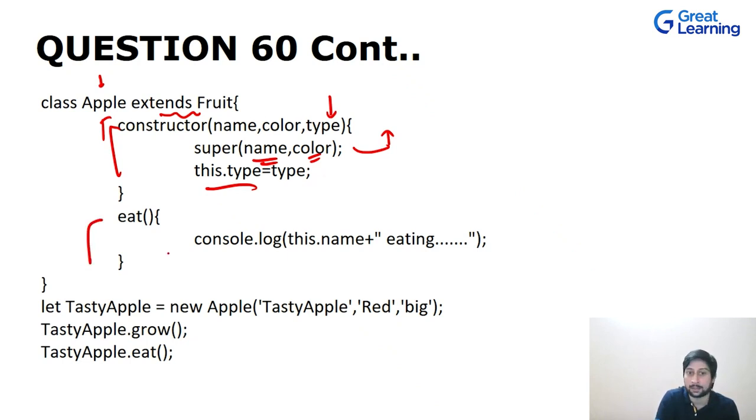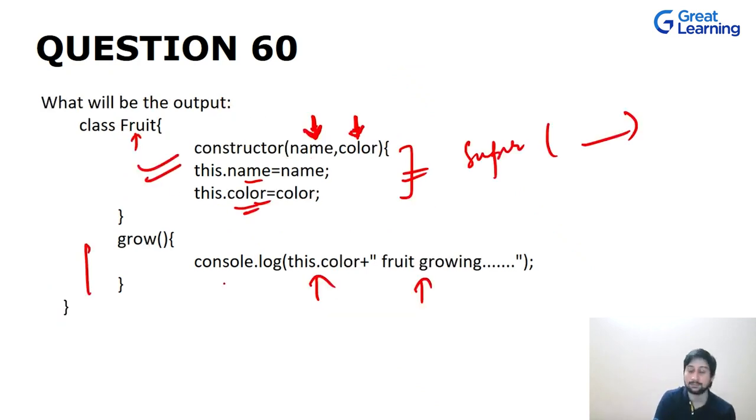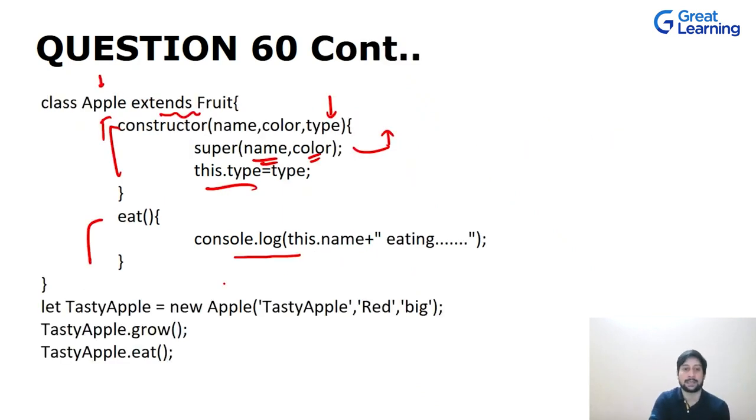Now we have another method, eat, which just prints this dot name eating. This dot name refers to this name. Now what will be the output? We are calling the grow method and the eat method, and we are creating this object, tasty apple, with the help of the Apple class, passing in these three arguments.